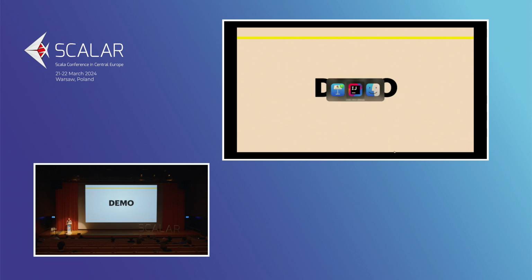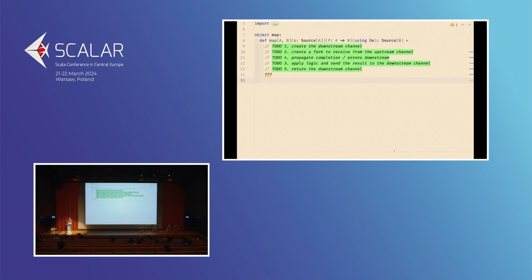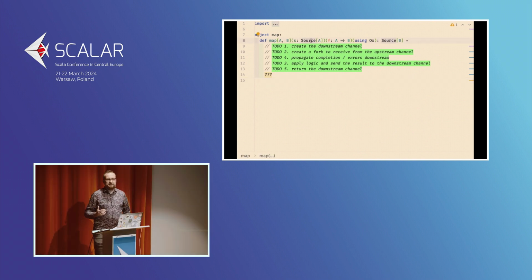Okay, so it's time for a short demo. As I mentioned, we'll be implementing the simplest stage you can imagine, or the simplest operator, which is a map. If you look at the signature, well, it takes a source. Originally, it's defined as an extension method on a source, so if you have a source, you can just call map on it. Here, for the sake of simplicity, we will be taking a source explicitly. Then you have the mapping function, which is what a map stage would expect. You return another source, so the channel that we'll be returning is also a source.